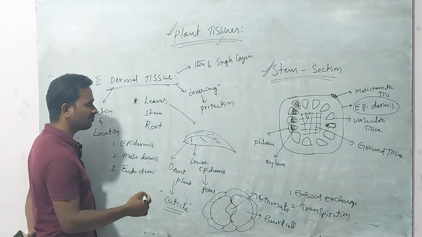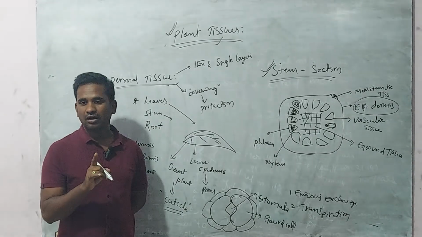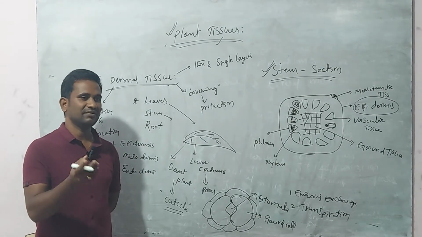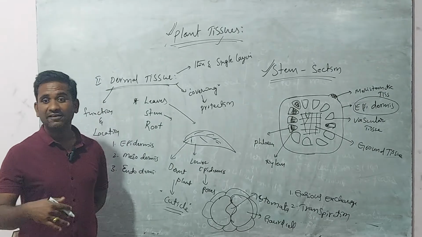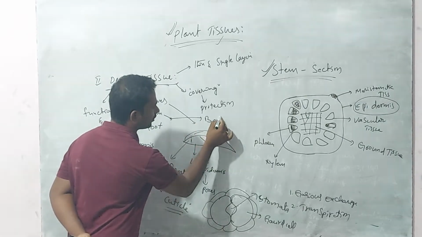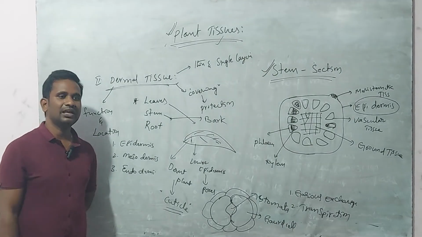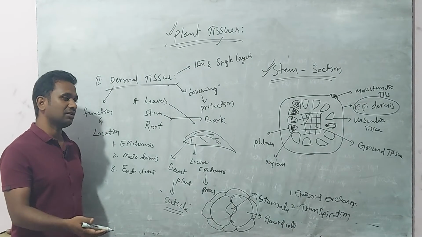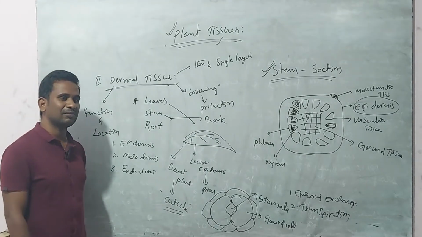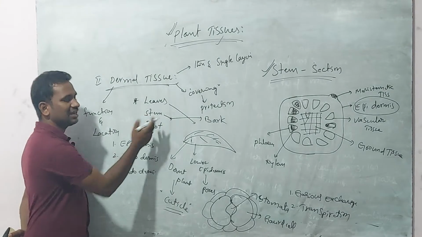Next, if you observe the stem, we already said that dermis is made up of a single layer. If it is made of many layers, the stem can form a bark. You can observe thick bark usually in big trees. The bark is freely removable from the stem of the plant.